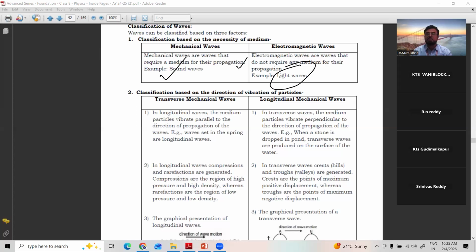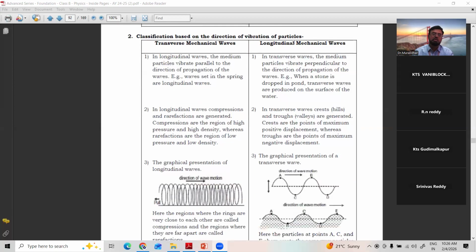Sunlight is reaching our earth, passing through vacuum. It means it can travel through vacuum also. It does not require a medium for propagation. Such kinds of waves are called electromagnetic waves. In this class, we first discuss mechanical waves. When you go to the higher classes, you will see many examples of electromagnetic waves also.